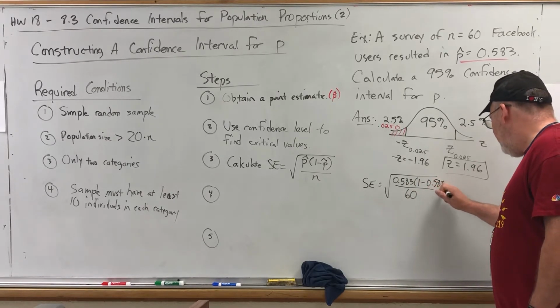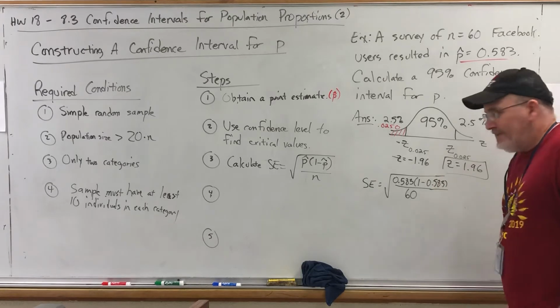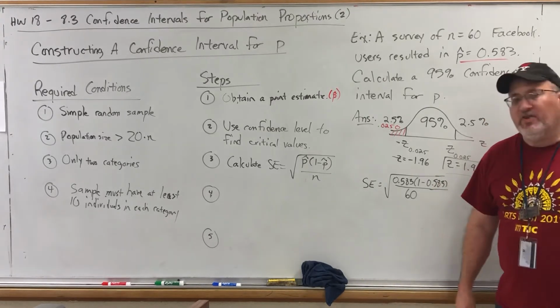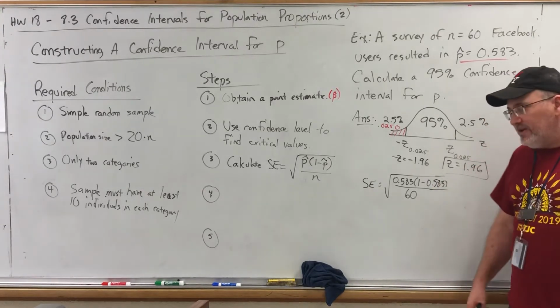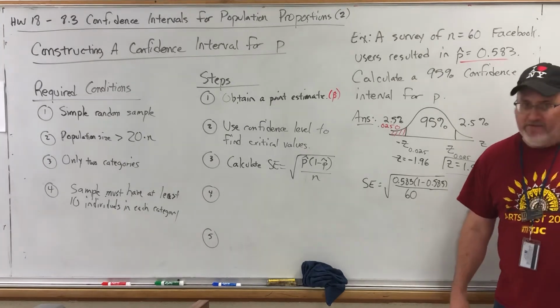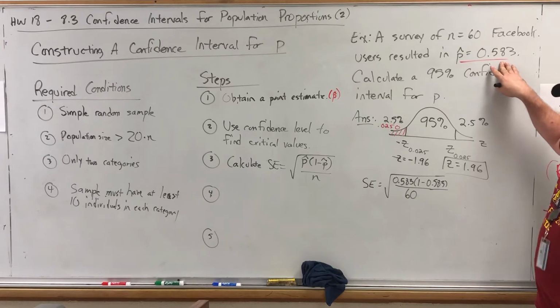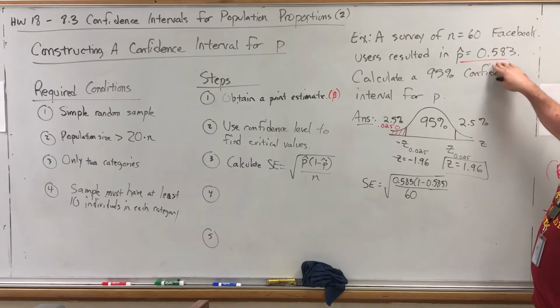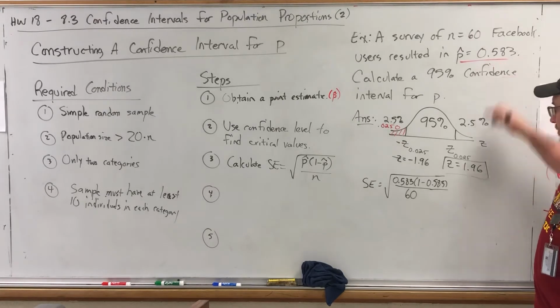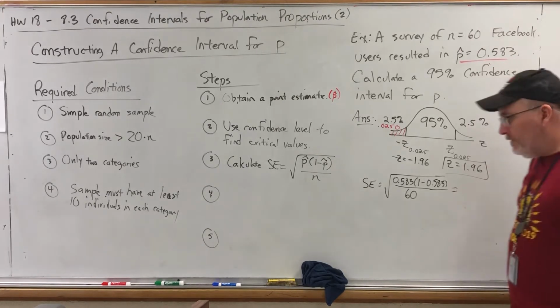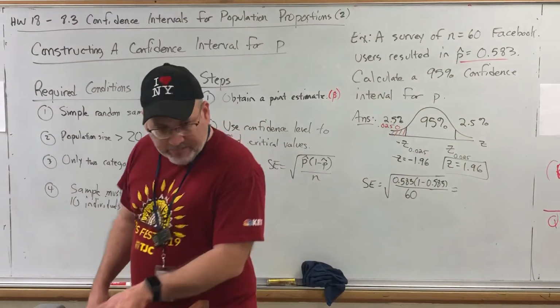And by the way, the 1 minus p hat value is the percent of the sample that doesn't have a characteristic. So 58.3% of them said yes. If I subtract this from 1, the remaining 41.7% of them would have said no. All right, so let's calculate that.